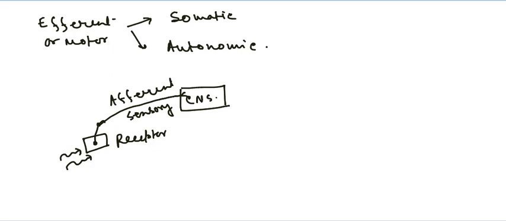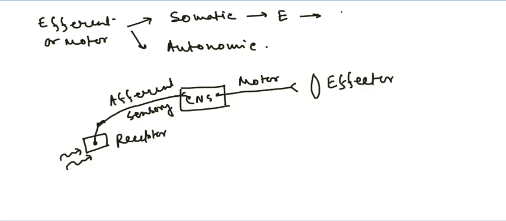The central nervous system processes the information, and then sends it towards the efferent or the motor neuron. The efferent or motor neuron carries the processed information towards the effector, right? The neurons which carry the information from the central nervous system towards the effector are called the efferent or the motor neuron. The efferent or motor nervous system is divisible into the somatic and the autonomic nervous system. In the somatic nervous system, the effector is the skeletal muscles, and the somatic nervous system is voluntary.